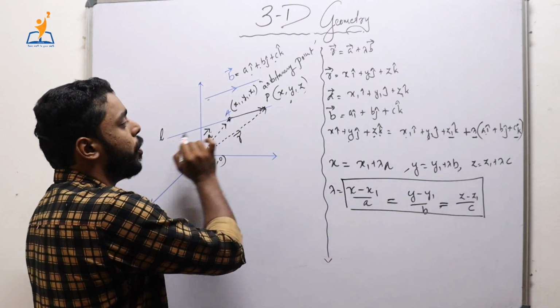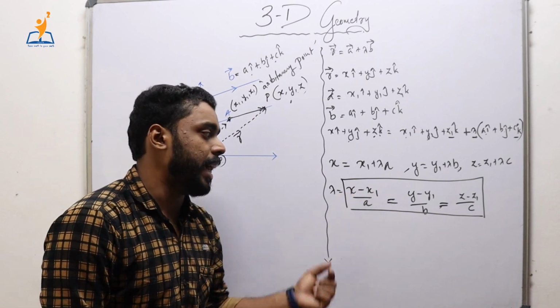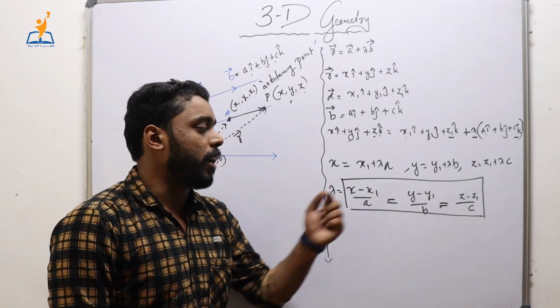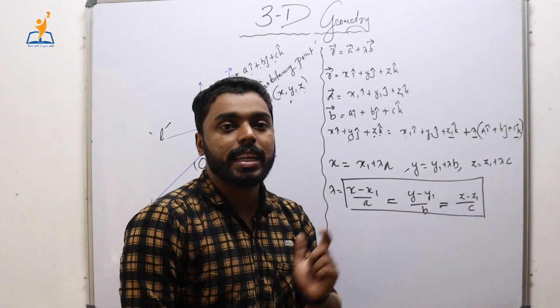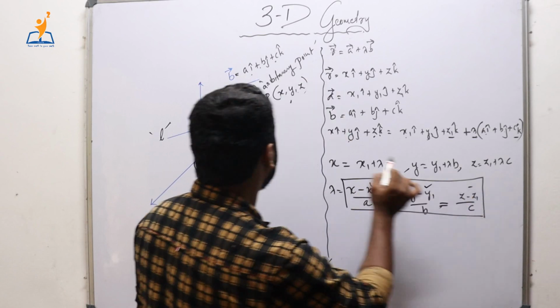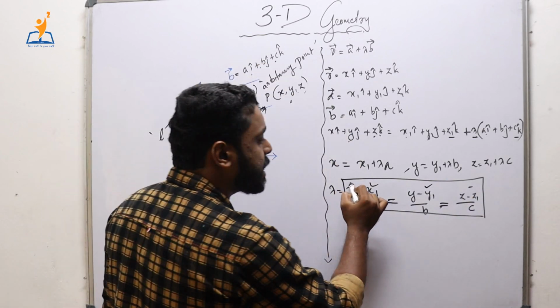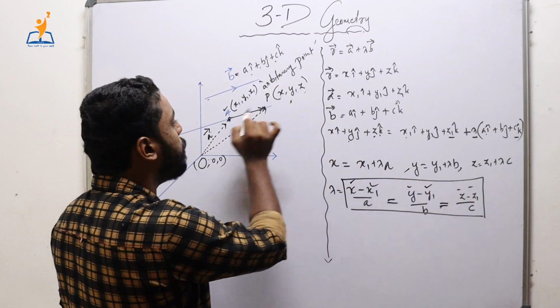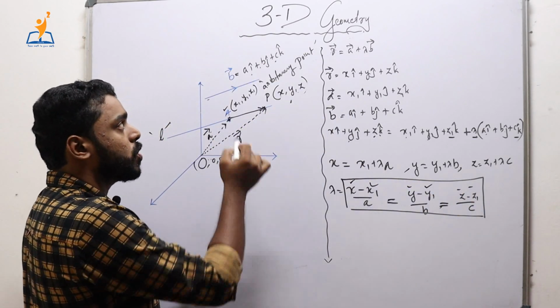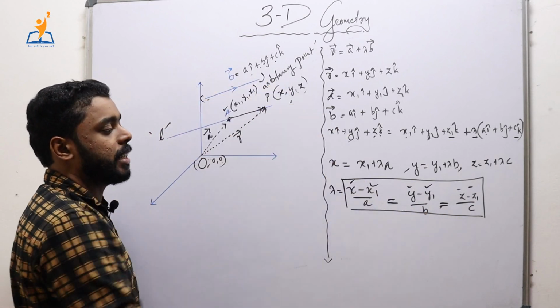So the equation of the line L is nothing but (x minus x1) by a equal to (y minus y1) by b equal to (z minus z1) by c, where x1, y1, z1 are the coordinates of the fixed point A, x, y, z is an arbitrary point on the line, and a, b, c are the direction ratios of the given vector.